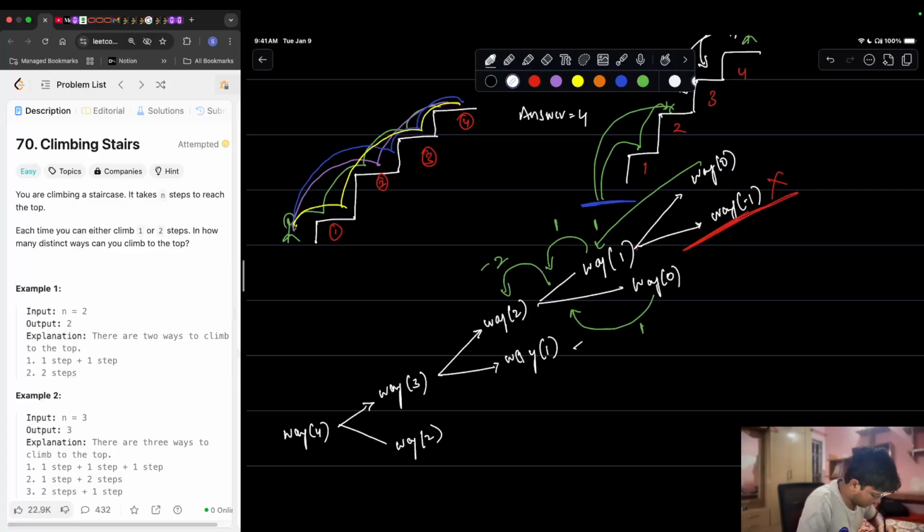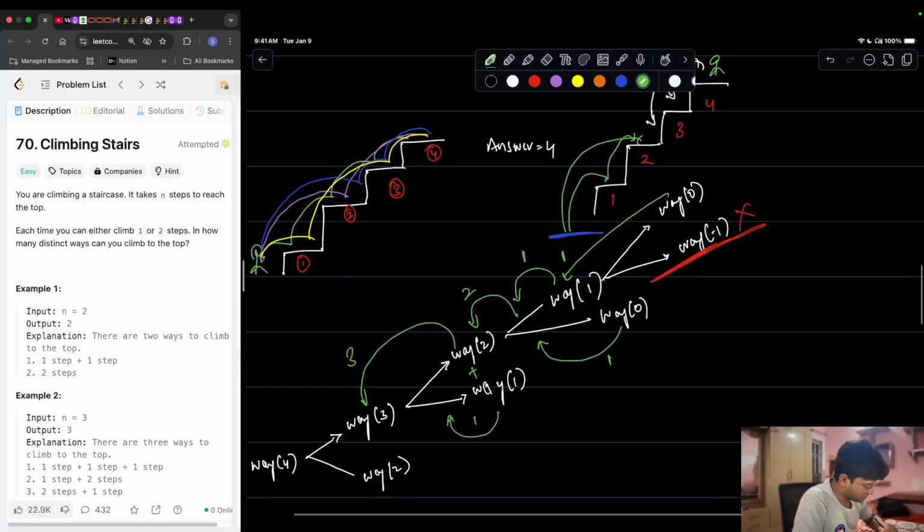This will again break down into ways of 0 and ways of minus 1. Now, ways of minus 1 would return us 1. Now, when we add it, we're going to be returning 3.